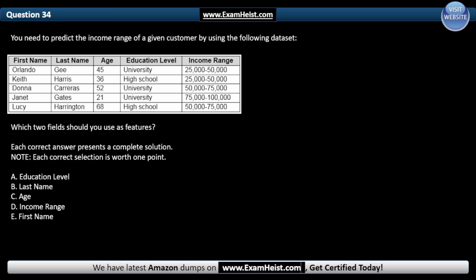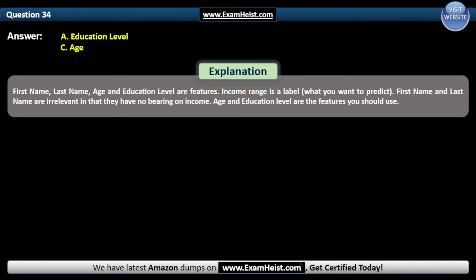And the correct answers are A. Education level, C. Age. First name, last name, age and education level are features. Income range is a label, what you want to predict. First name and last name are irrelevant in that they have no bearing on income. Age and education level are the features you should use.